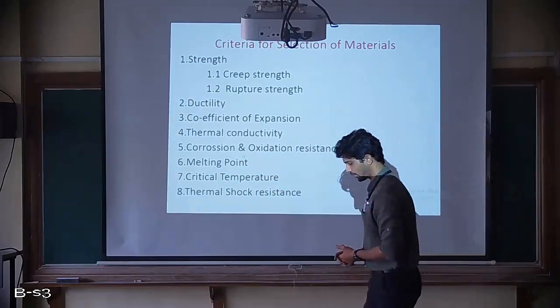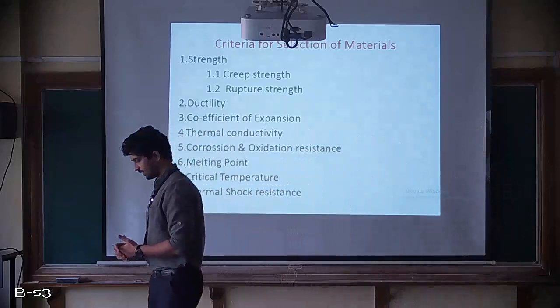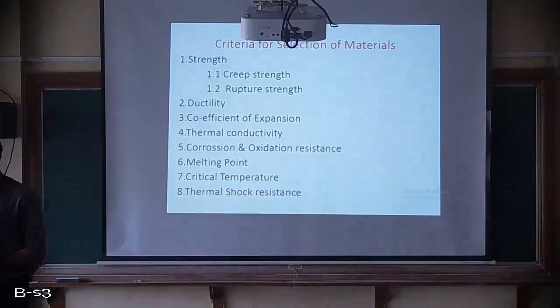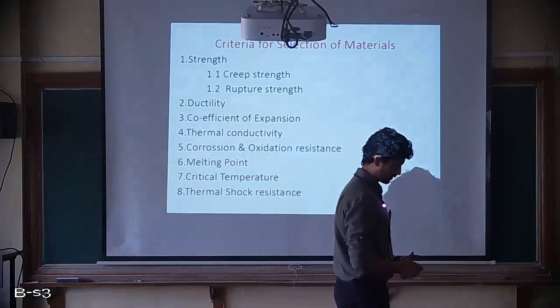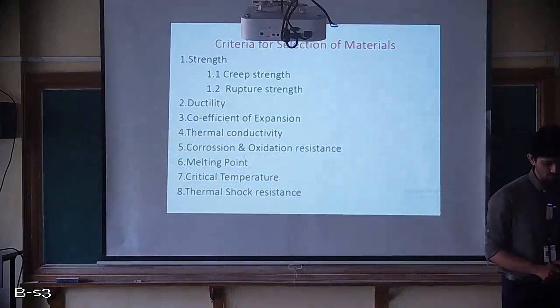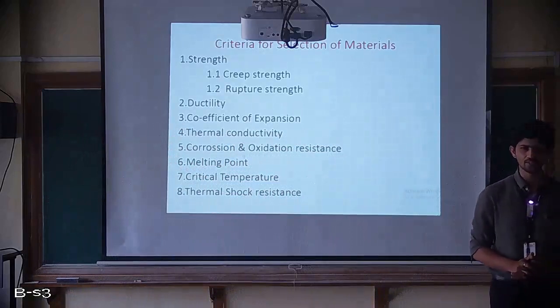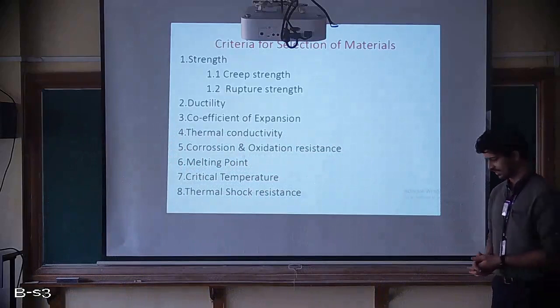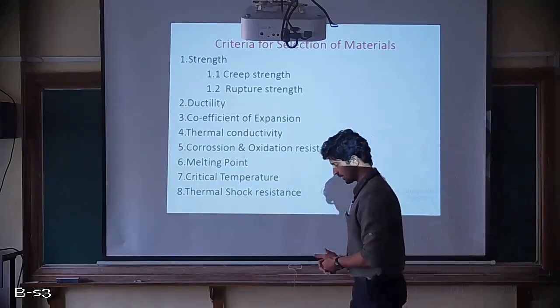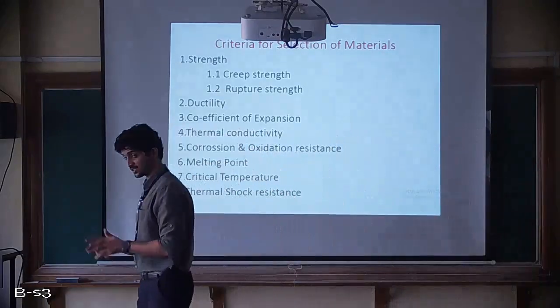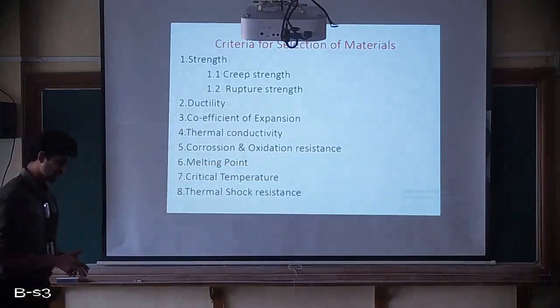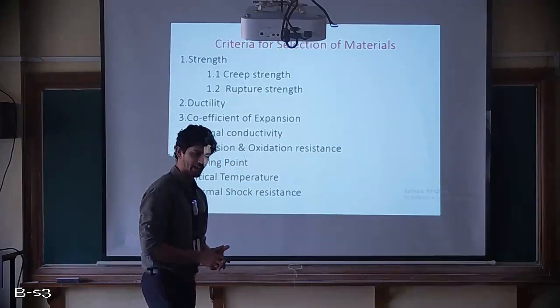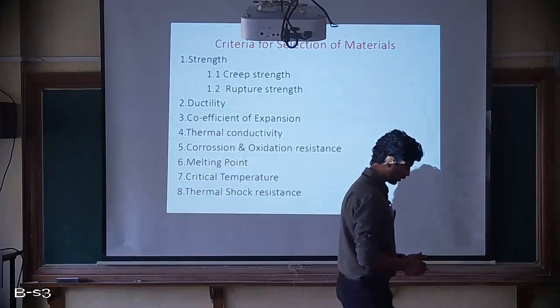Next, melting point. Now why is melting point so important? Let us understand. Suppose we use aluminum for a compressor blade, what will happen? The compressor stages will reach a temperature close to 600 to 800 Kelvin. At that temperature range, if we use just aluminum, not an alloy, then definitely it is going to start changing its shape because of the high temperature. So we cannot use aluminum there.